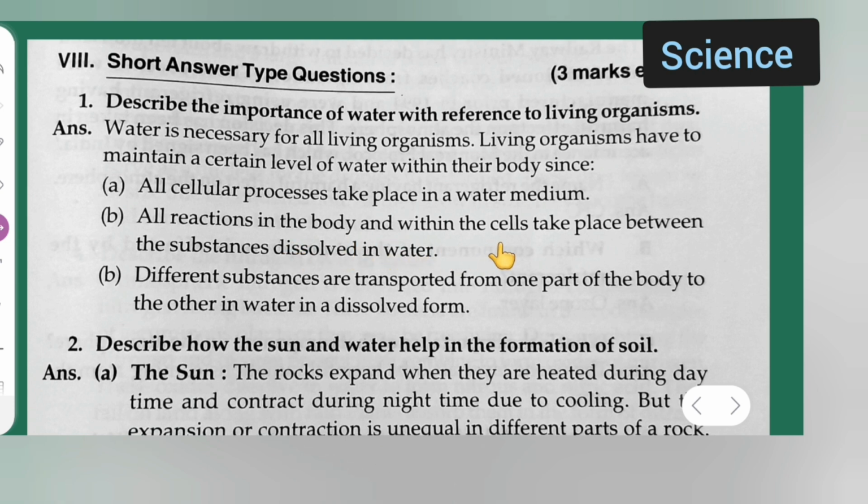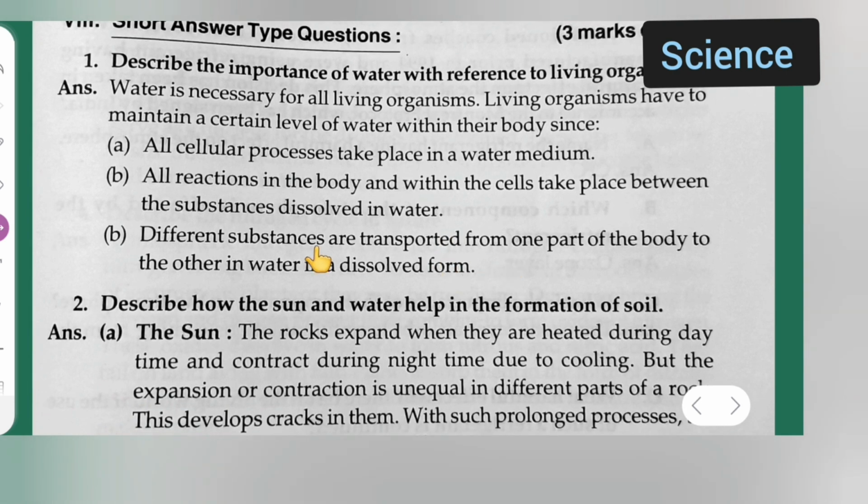in the body and within the cell take place between the substances dissolved in water. Different substances are transported. This is C, okay?